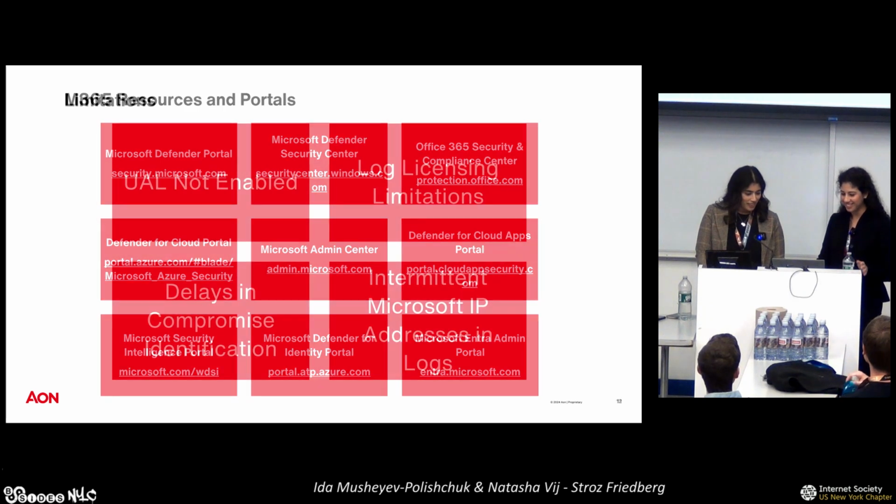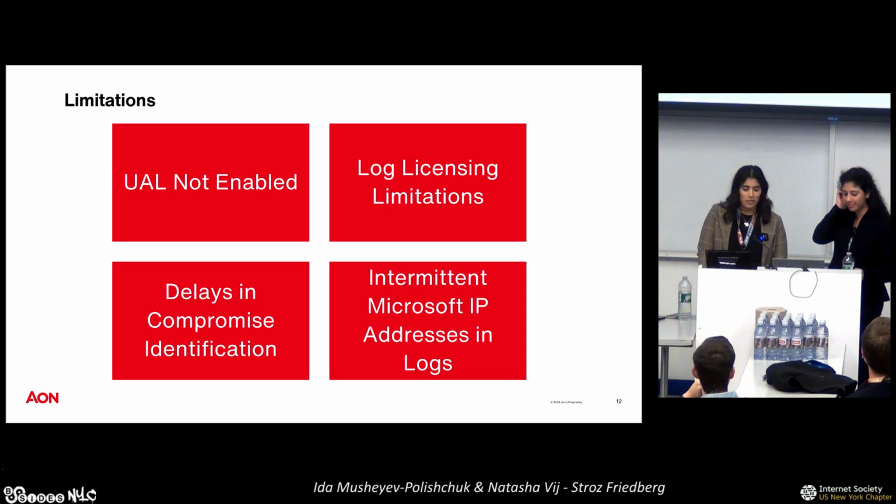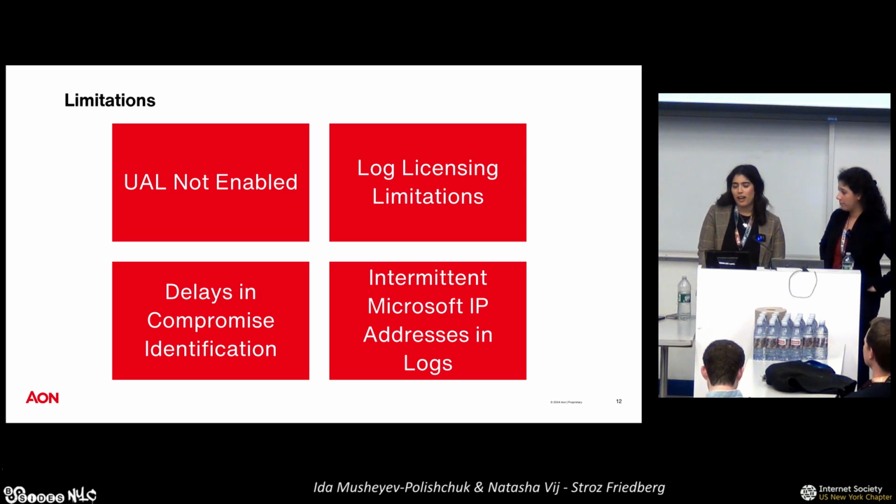Okay, great. So before we dive a little bit deeper into the 10 things you should know about, we do want to discuss some limitations that can occur while you're doing a business email compromise case. First, we often see that the unified audit log just isn't enabled in the environment. There are a couple of reasons why this could happen. I think the first one is that Microsoft currently has the UAL enabled for organizations that are looking to move into M365. However, organizations that have historically been part of M365 don't necessarily have that enabled. So if you are an admin in your M365 portal, definitely make sure you're going in and checking that the UAL is enabled in your environment.